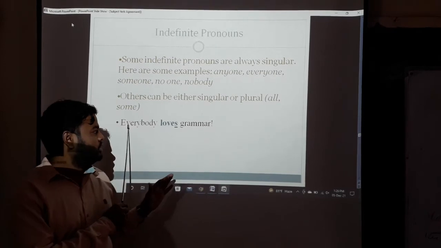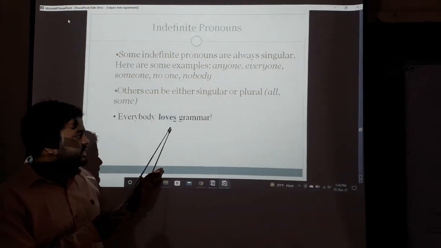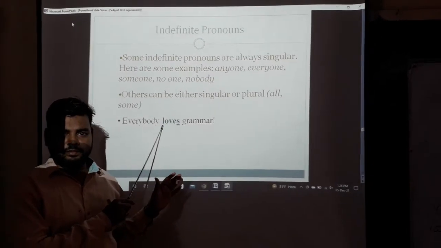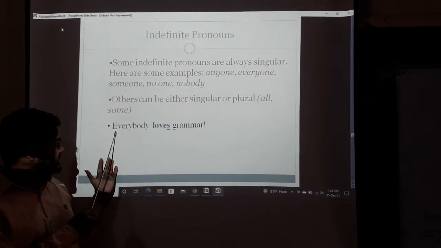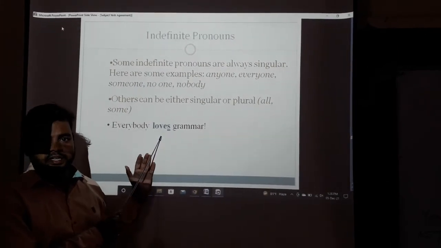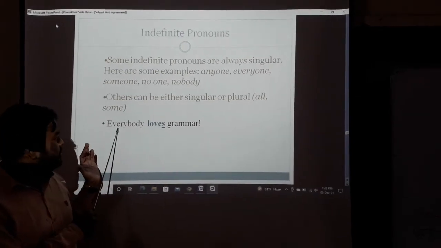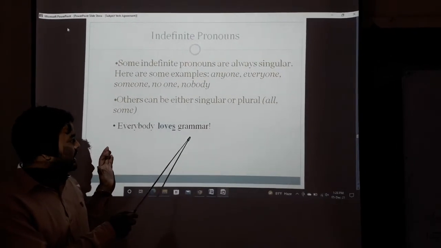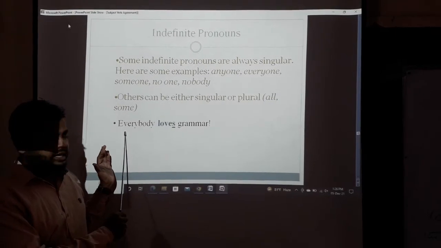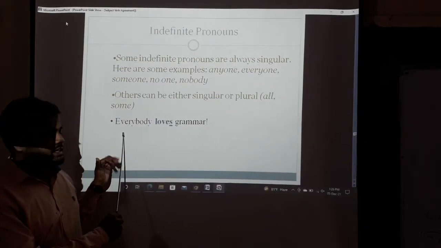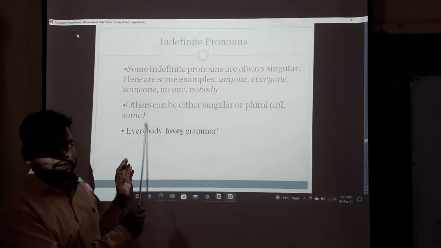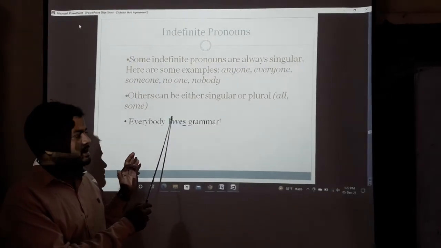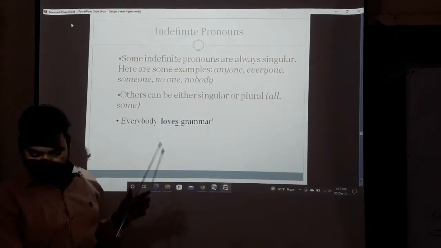So in this sentence we see "s" on the verb, because the subject is singular, so the verb is singular. Everybody loves grammar. Everybody is a singular subject, so "s" on the verb according to the subject.